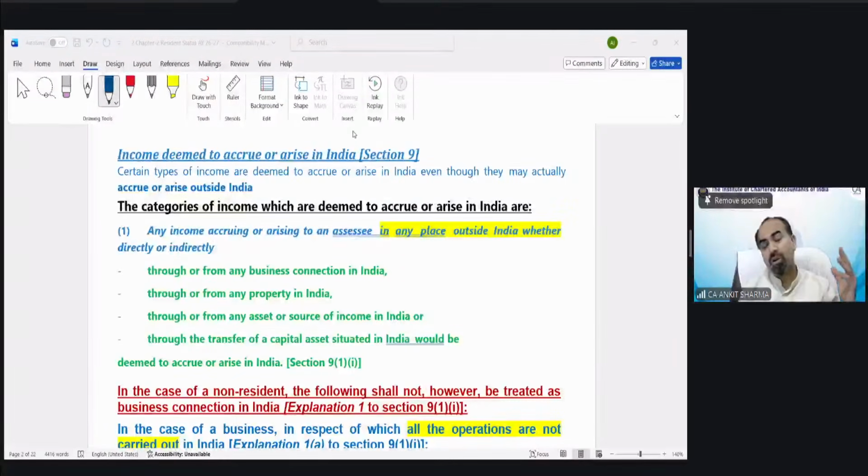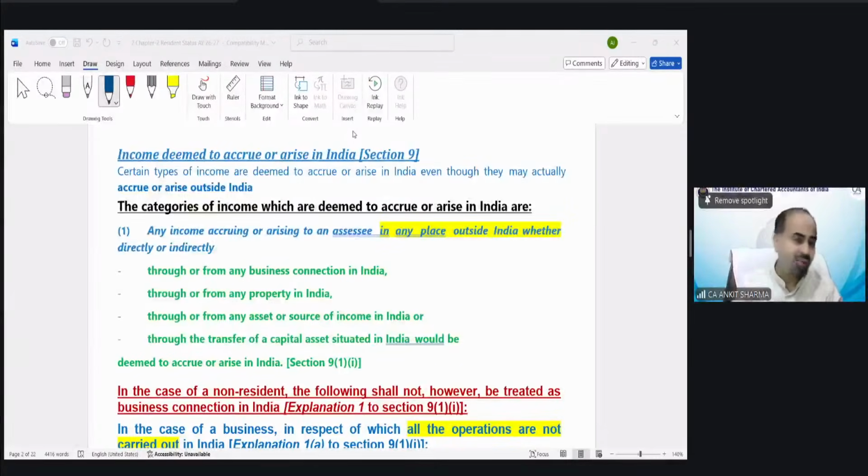And suppose I also need to pay tax outside India. Suppose I went outside India for some lectures and I received some income. Because I earned income from that country, that country says you have to pay income tax in our country because you received income here. And India says you are an ordinary resident, you have to pay tax on this in India also. So there could be a situation when there would be tax in both countries on the same income. Of course, that is called double taxation.